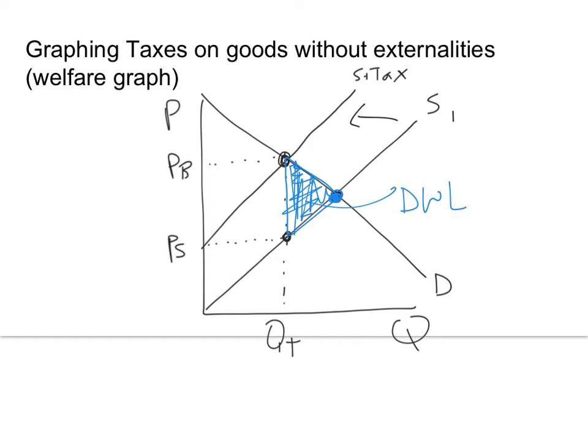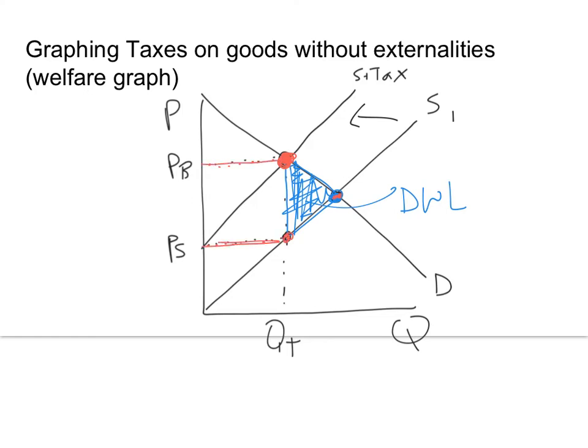If you notice, I put the new equilibrium as this red dot, and I put PB, and that means the price that the buyers are going to pay. They were paying the price at this equilibrium point before, but now equilibrium is higher. So they're paying a higher price in the market because of the tax. Let's say the $1 tax on books. But that is not the same thing as the price that the sellers receive. So the buyers are paying the higher price. The sellers are only receiving this price. So that's what the PS stands for.